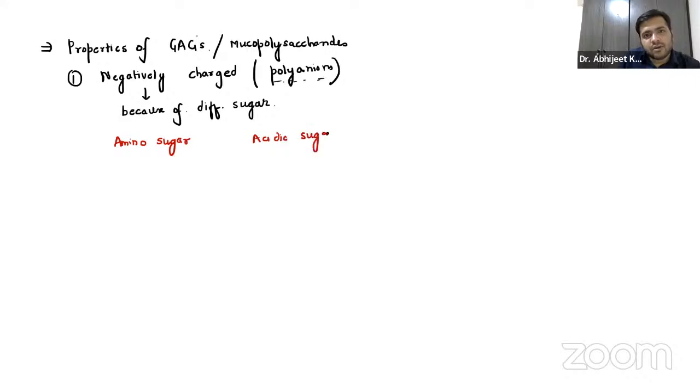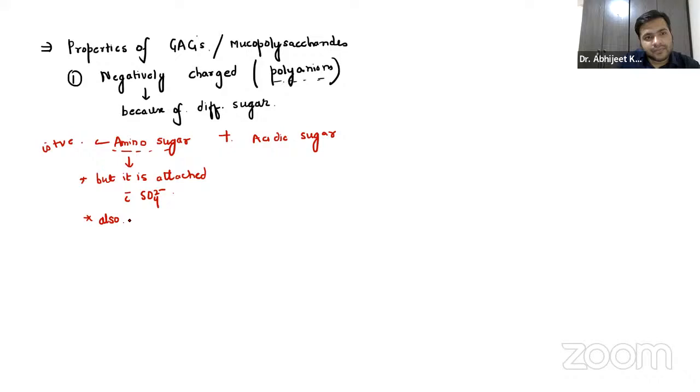Amino sugar is something which is positive, but this amino sugar is attached with sulfate, and also attached with acetyl.